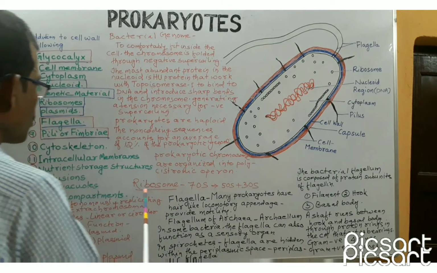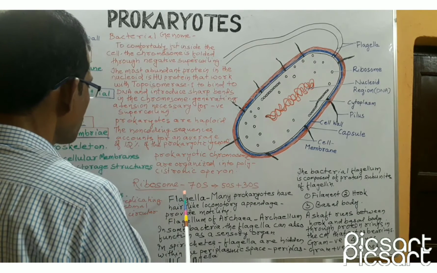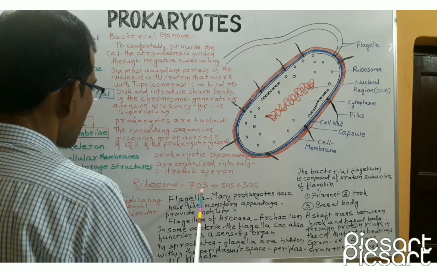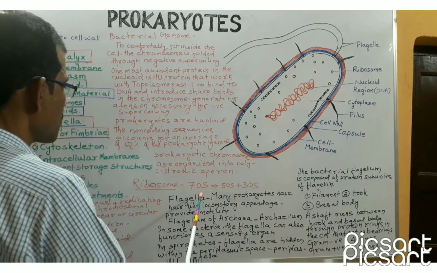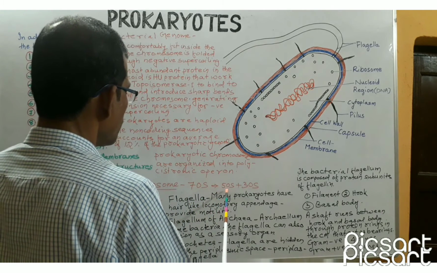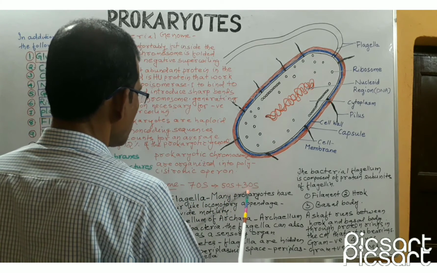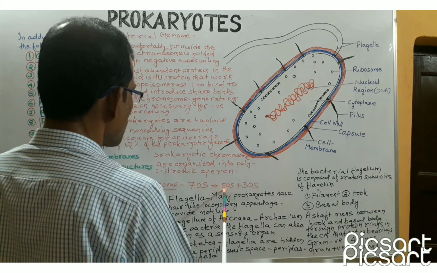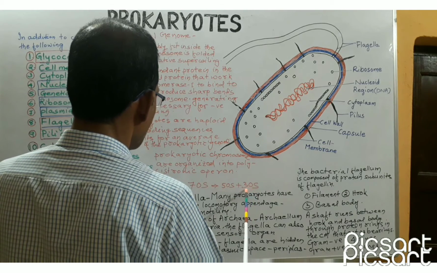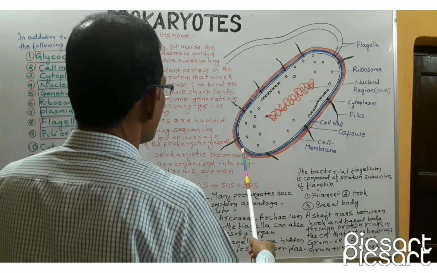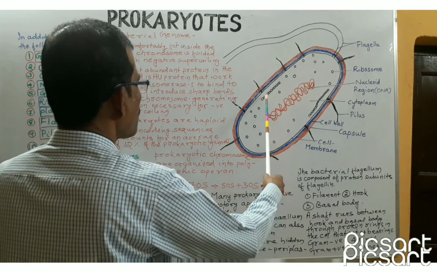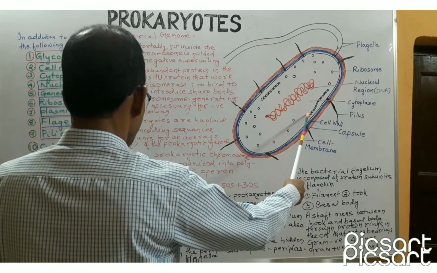Next is ribosomes. Prokaryotes contain 70S ribosome. The ribosomes are responsible for protein synthesis, and the 70S ribosome consists of two unequal subunits. Larger subunit is known as 50S and the smaller subunit is 30S. Ribosomes are found inside the cytoplasm in free form or in the form of polysome.